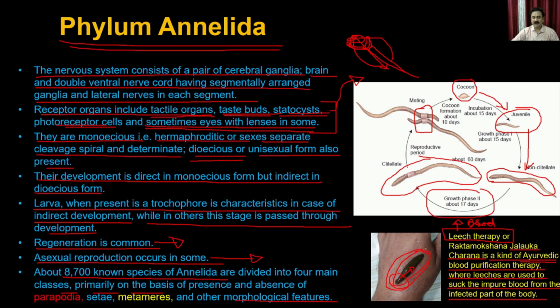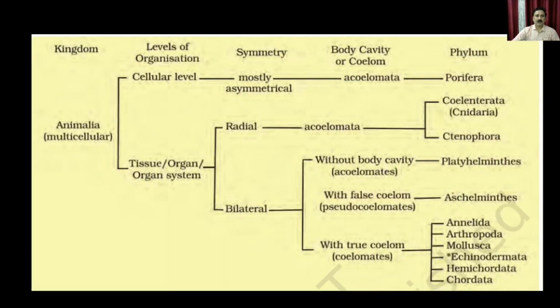But these leeches are being cultivated in a controlled condition in the lab, and that's how they can be used for this particular purpose. So with this, we have discussed the phylum Annelida, belonging to the class of true phyllomes. And let's move on to the next phylum, and that is the Arthropoda.